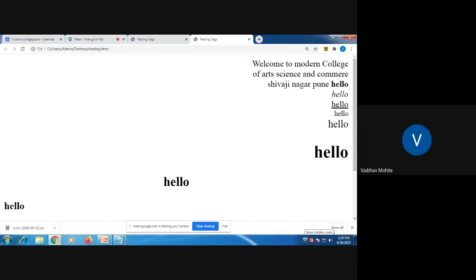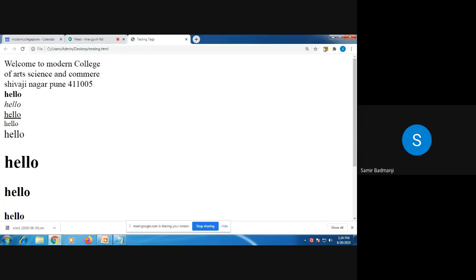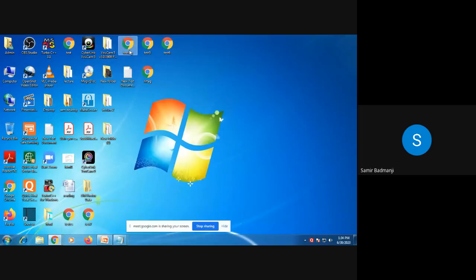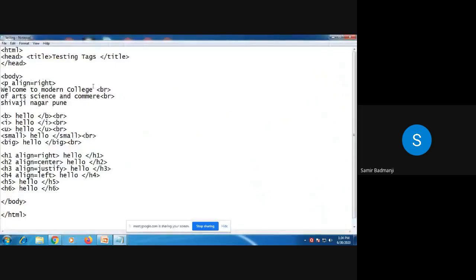See, paragraph align equal to right. So that is why everything is aligned to the right. Whatever I have written here, it is aligned to the right. If I write center it will be aligned to the center. So again, open testing, open with notepad. I'll just make, instead of right, center.